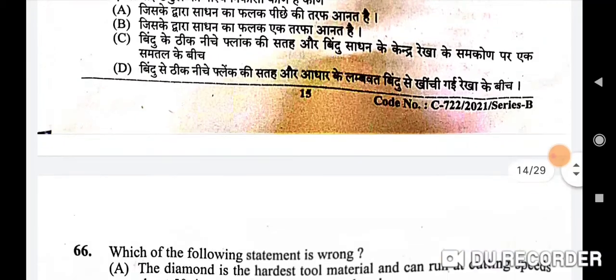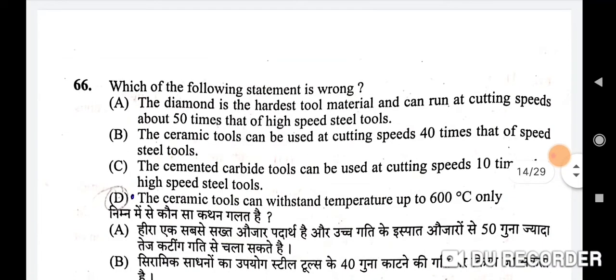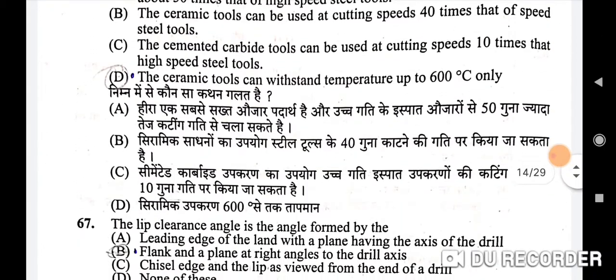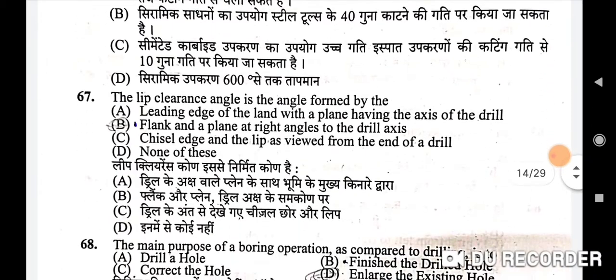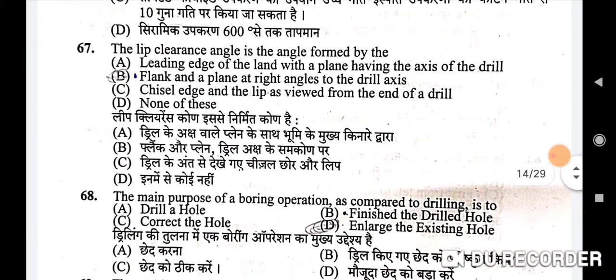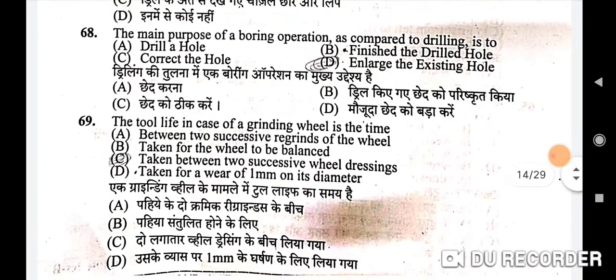66th question: which of the following statements is wrong? Correct option is D, the ceramic tools can withstand temperature up to 600 degrees Celsius only. Next question: the lip clearance angle is the angle formed by the. Correct option is B, flank and a plane at right angles to a drill axis. Next question: the main purpose of a boring operation as compared to drilling is to. Correct option is D, enlarge the existing hole.